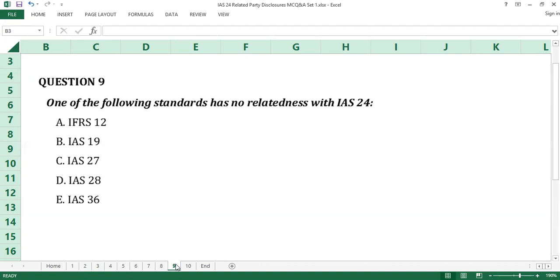Apart from IAS 36, all other standards in the option have information about key management personnel, parents, associates, joint ventures, and other entities from which related parties and related party transactions can be ascertained. E is the answer to question number 9.